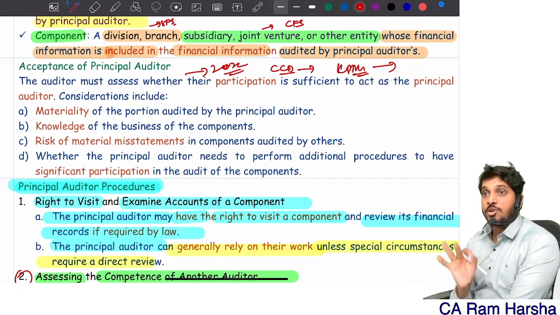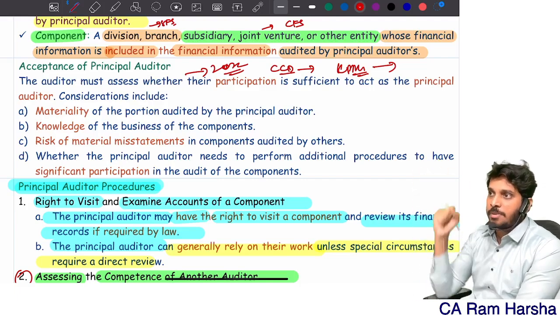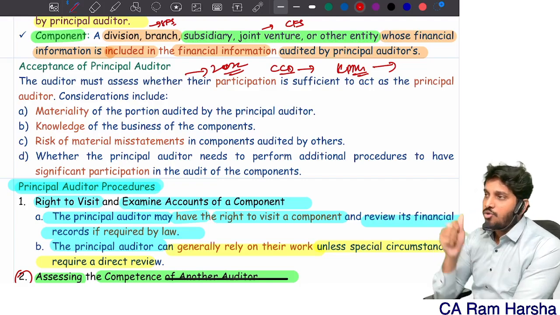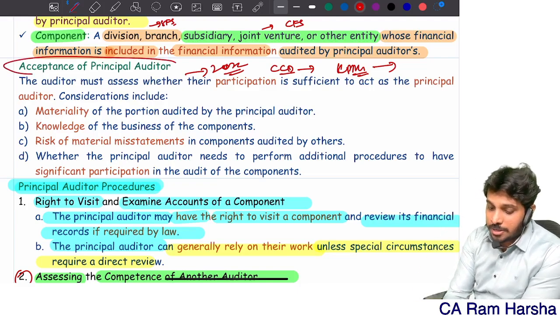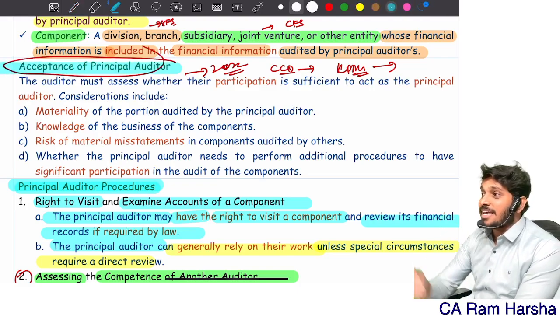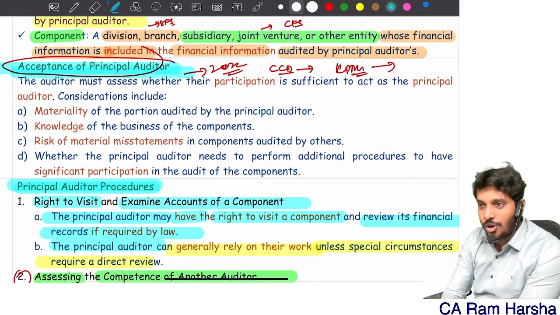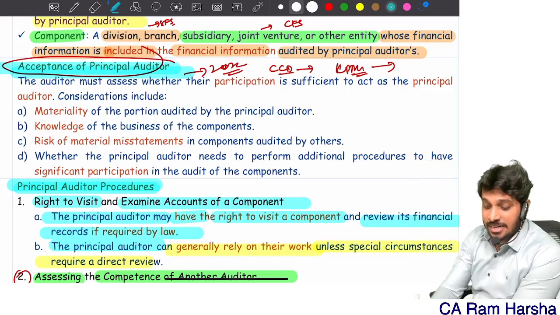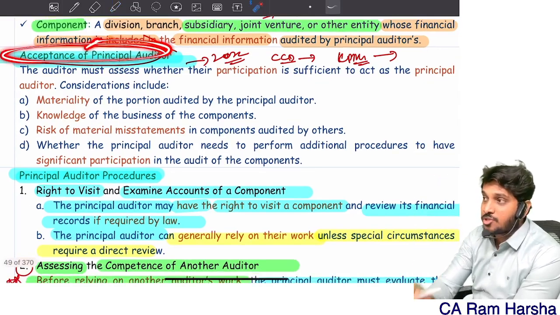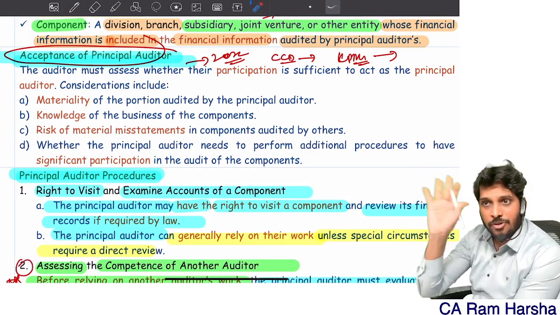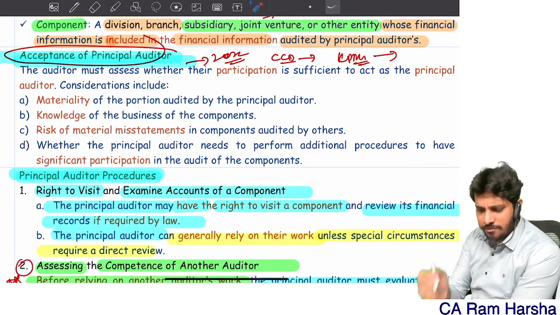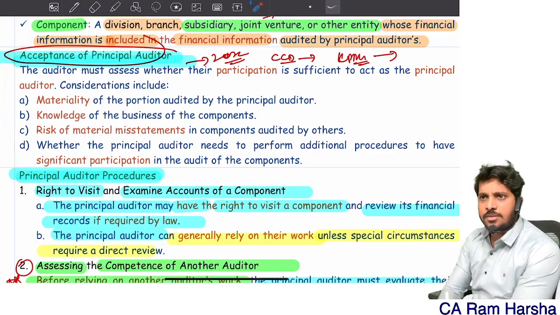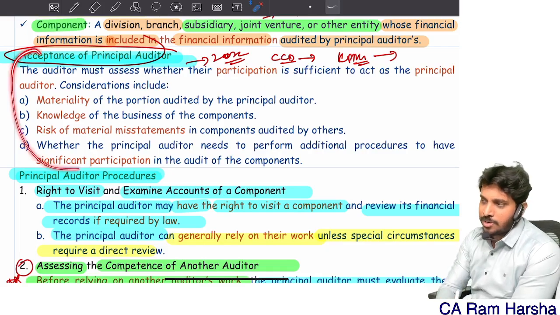That is in line with international requirements. Being a principal auditor, you must have predominant participation in the audit. You are just a principal auditor for namesake. How come? On this particular clause they violated. Finally, NFRA fitted them under this clause and levied a penalty. You violated SA 600, acceptance of principal auditor; you didn't perform that procedure. If you had done this procedure carefully before you accepted the audit, you could not have accepted this.